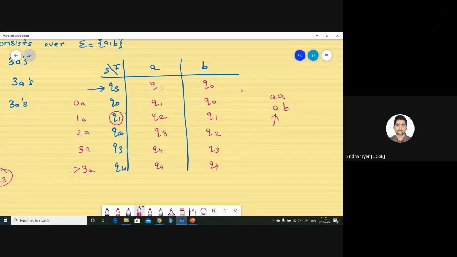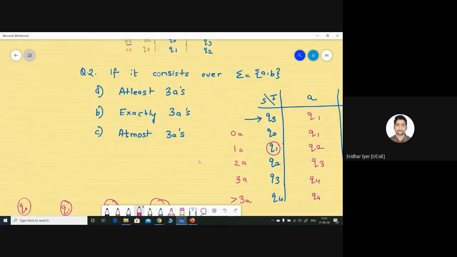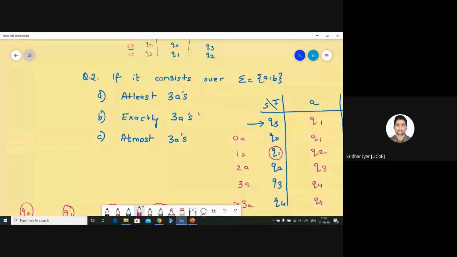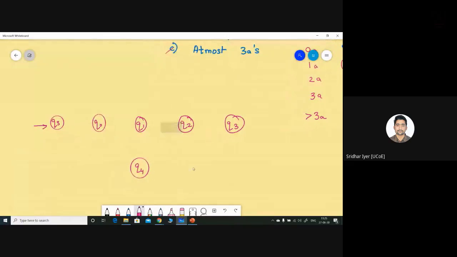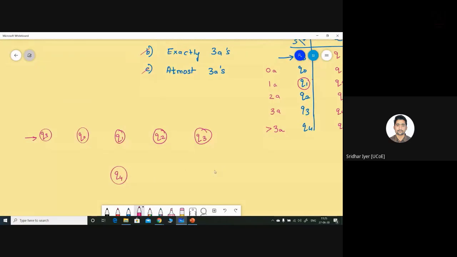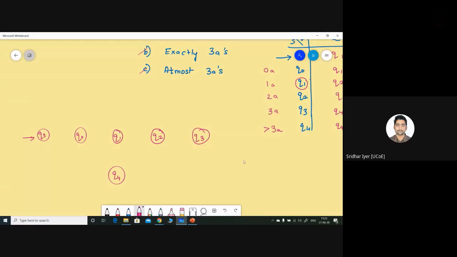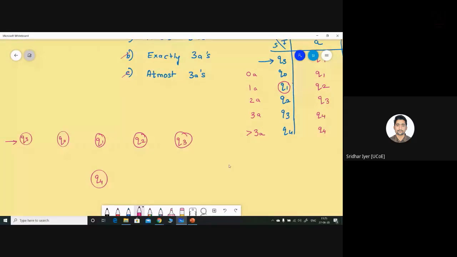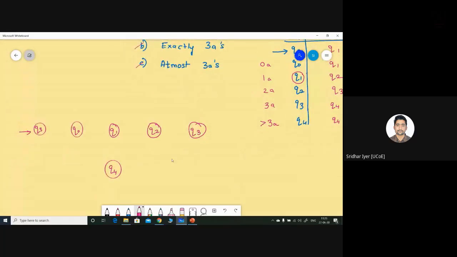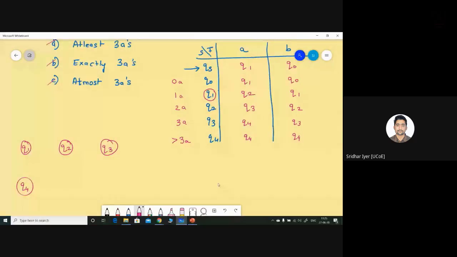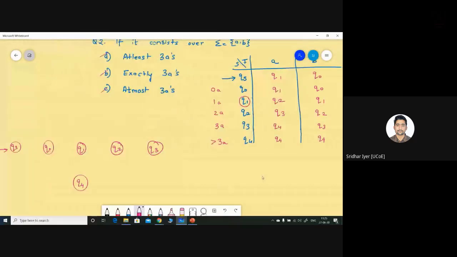Okay. So Tanvi is asking, sir, is Q4 a final state? Tanvi, see what exactly is happening. We are having three sub questions. So depending upon each sub question, we may be having different final states. That's why I'm focusing on this diagram, because I can't show any final state over here. So you simply need to draw the transition diagram. Don't highlight the final states with double circles. Complete this diagram and then let me know if you are done with it. Then I will show you what the final states are. So first of all, follow the table and complete the diagram and then let me know if you're done with it. I will also draw it along with you.